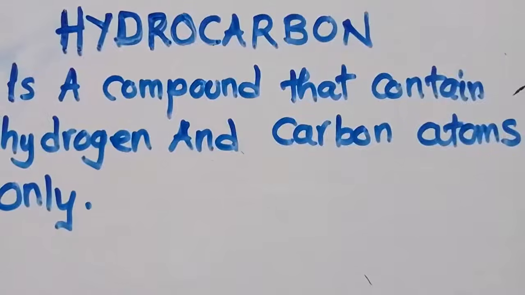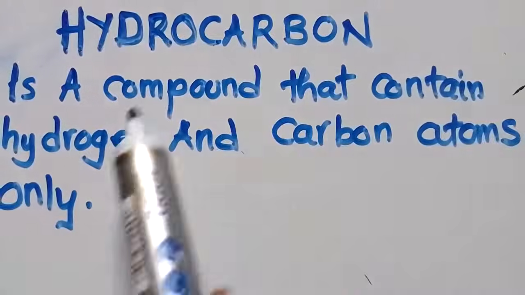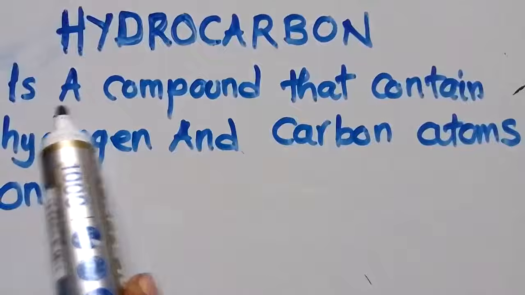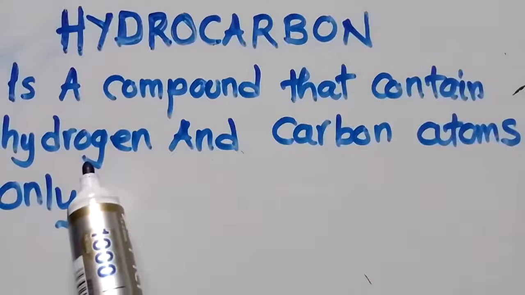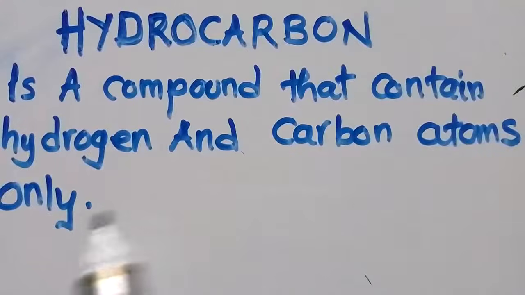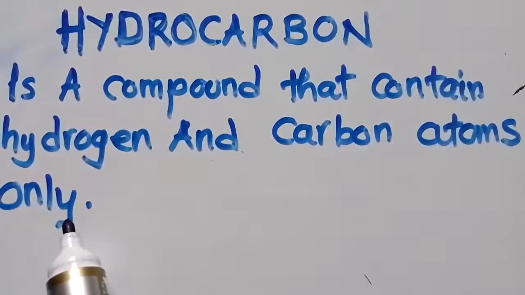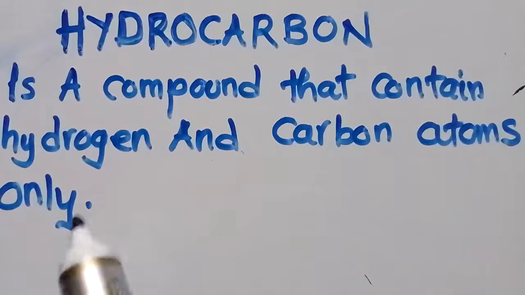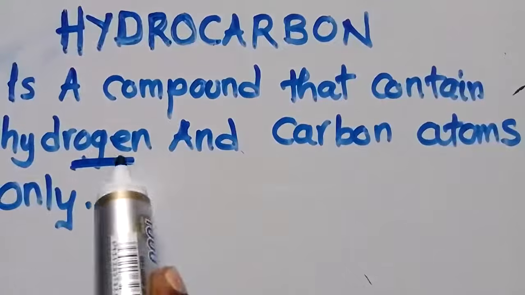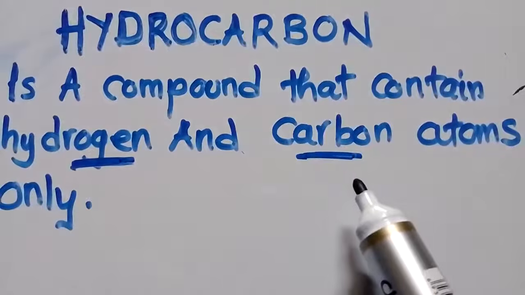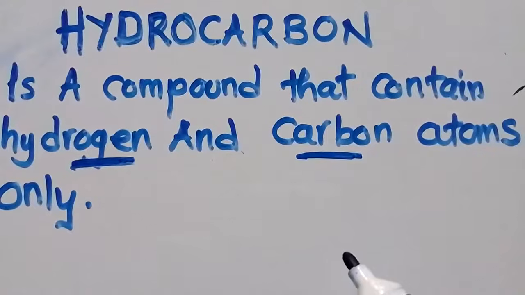Welcome back to my YouTube channel. In this video we are going to talk about hydrocarbons. We are going to understand alkanes and alkenes. So what is a hydrocarbon? A hydrocarbon is a compound that contains hydrogen and carbon atoms only. This is what you need to know and understand.